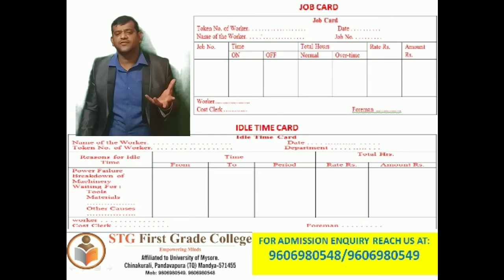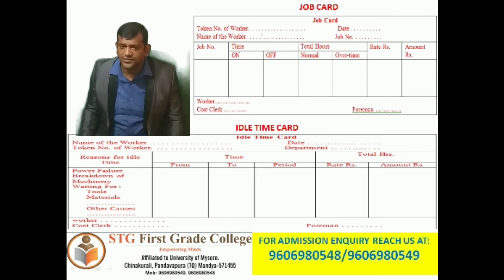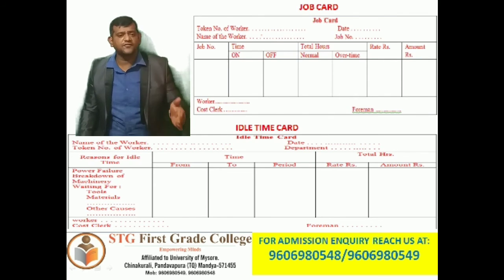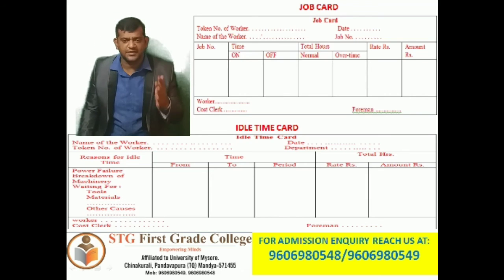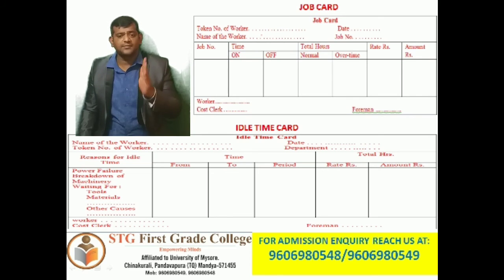The specimen of the idle time card is as follows. Idle time card: name of the worker, token number of the worker, date, department, reason for the idle time, time from, to, period.